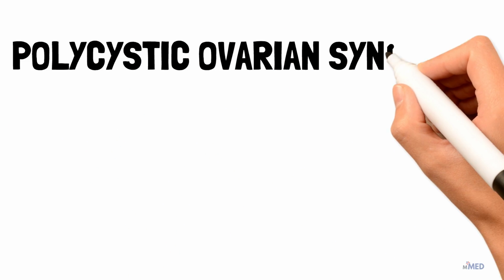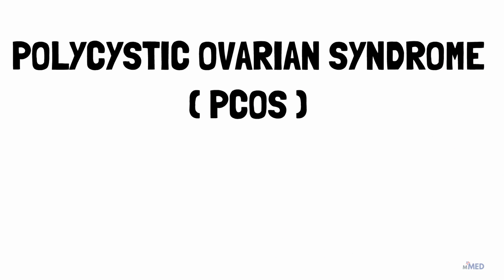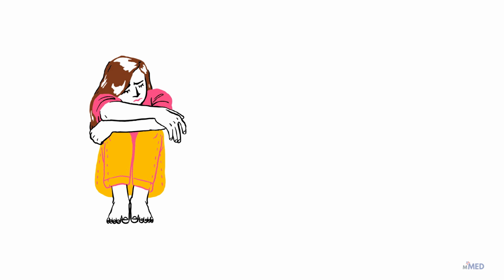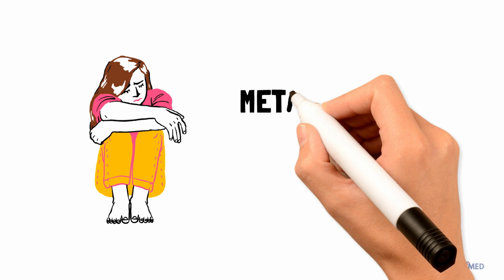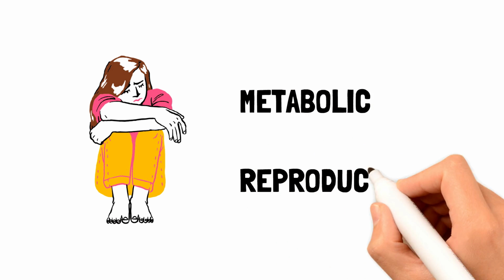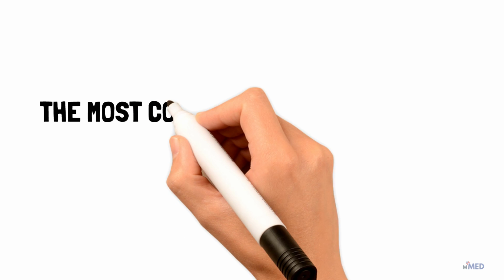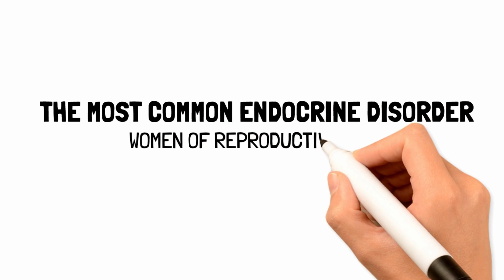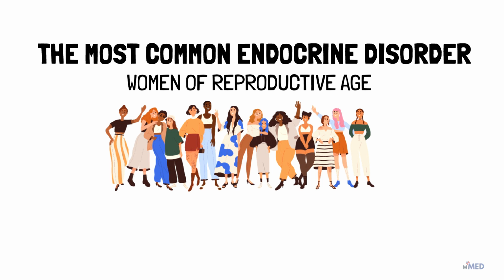In this video, we are going to talk about Polycystic Ovarian Syndrome or PCOS. PCOS is a condition affecting many women and it can lead to various metabolic and reproductive issues. PCOS is the most common endocrine disorder affecting women of reproductive age, affecting 10% of women.